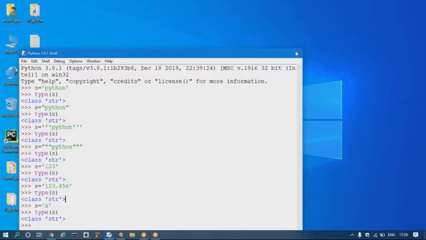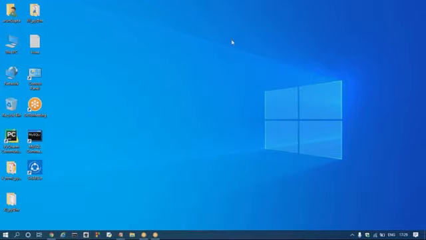I close this application and open another one. Where is the folder? Yes, 12 Python NR.